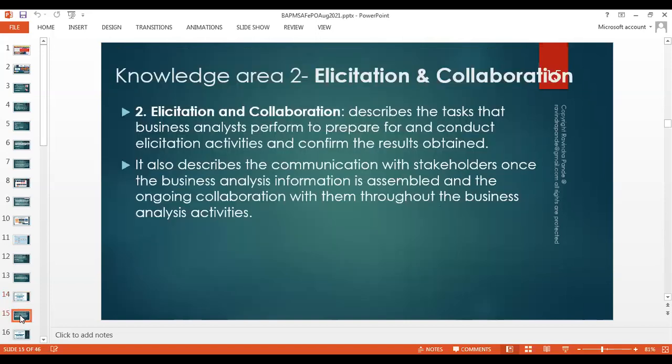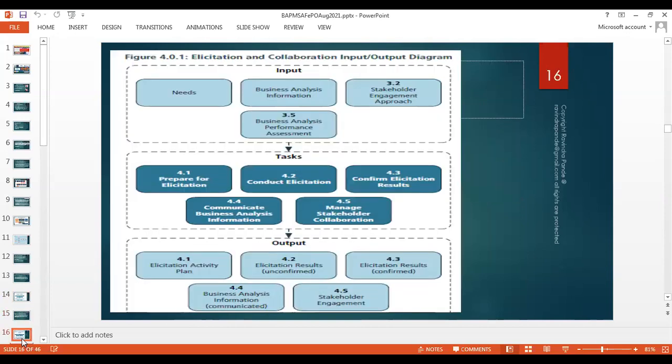Then we had a look at the second knowledge area, called elicitation and collaboration. We normally elicit the thought process given by the visionary. We collaborate with the visionary, and if you look at the agile and scaled agile methodology, we closely work with our client nowadays. We are flexible enough to understand the business changes in terms of inputs and outputs: the needs, wants, wish list, business analysis information, stakeholder engagement approach, and business analysis performance assessment.